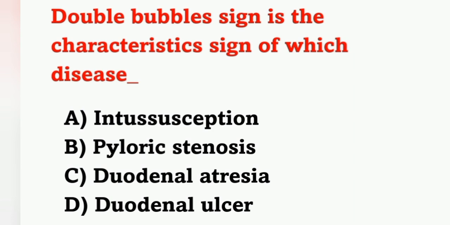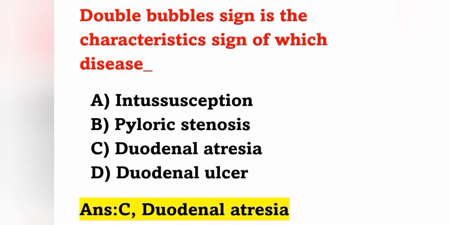And the next question: double bubble sign is the characteristic sign of which disease? Option A, intussusception; option B, pyloric stenosis; option C, duodenal atresia; option D, duodenal ulcer. Double bubble sign is the characteristic sign of duodenal atresia. Option C is the correct answer.